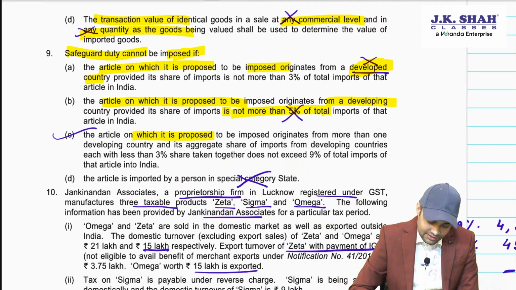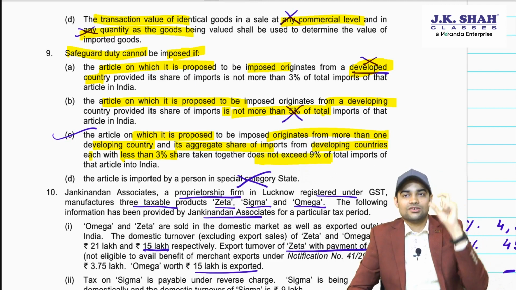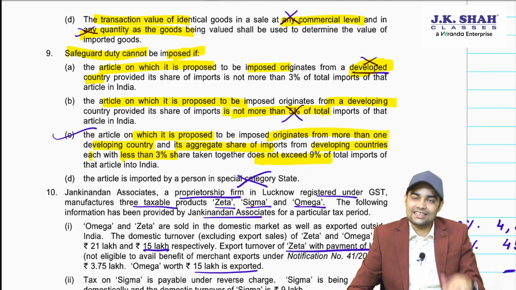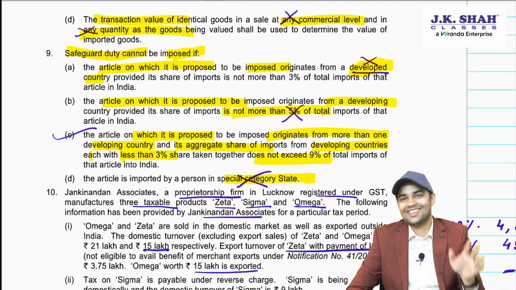The article on which it is proposed originates from more than one developing country, okay? And its aggregate share from developing countries each with less than 3% does not exceed 9%. Yes, less than 3% does not exceed 9% in total. So those developing countries which have less than 3%, total of those does not exceed 9%, enjoys an exemption. The article is from special category state. This is completely wrong.